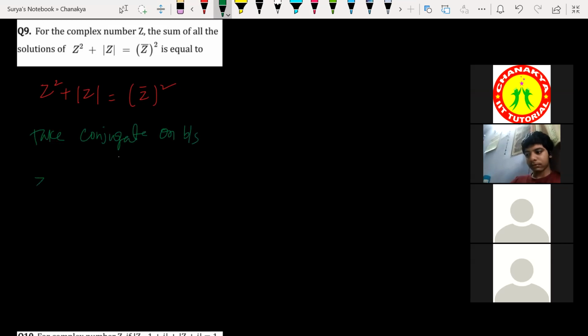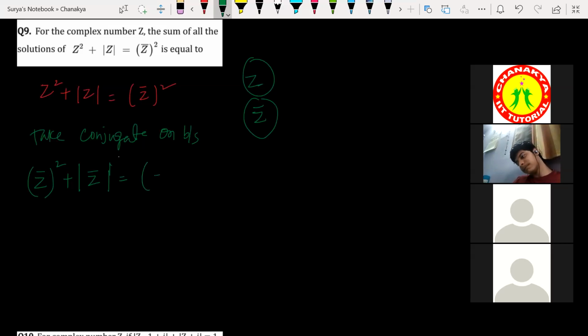See here, if I take conjugate on both sides, what am I going to get? Conjugate means Z becomes Z bar. So Z bar whole square plus modulus of Z is equal to Z bar whole square whole bar. Why? Because we are taking the conjugate of both sides.